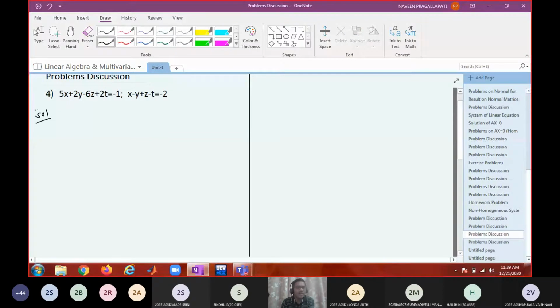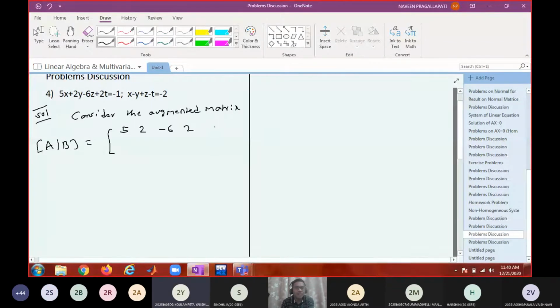Write down the augmented matrix. Clearly it is a non-homogeneous system. That's why we are considering the augmented matrix. Can you tell me that augmented matrix? What are the coefficients? 5, 2, 5, minus 2, 6, 2.